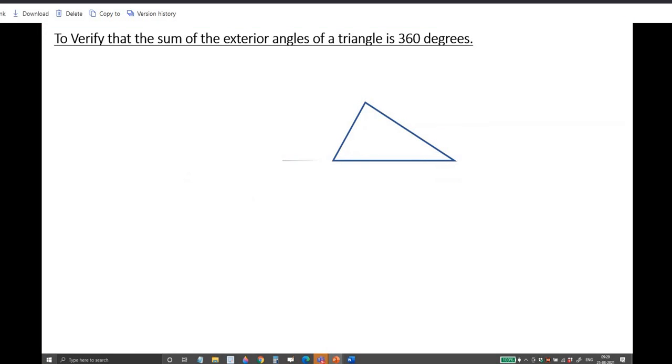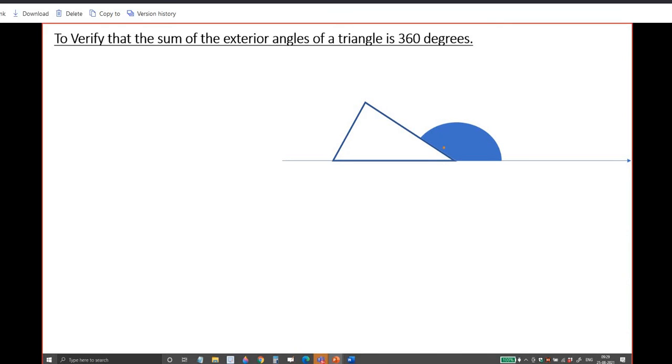I'll just show an animation here. I have just extended the horizontal, that blue shaped one. What is that angle? Exterior angle. One exterior angle, corresponding to this one. You see the screen. The pointer is there. I can also extend this line. This side also. When I extend this side, I can have an angle like this here also. Is this not an exterior angle? Sir, that is also an exterior angle.